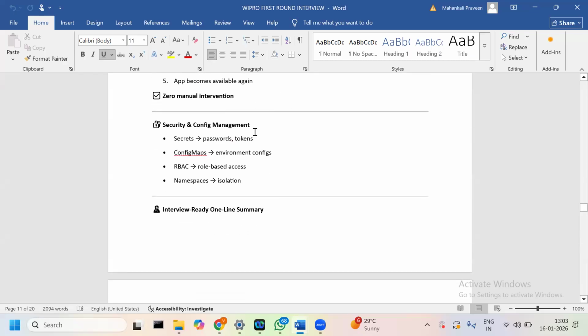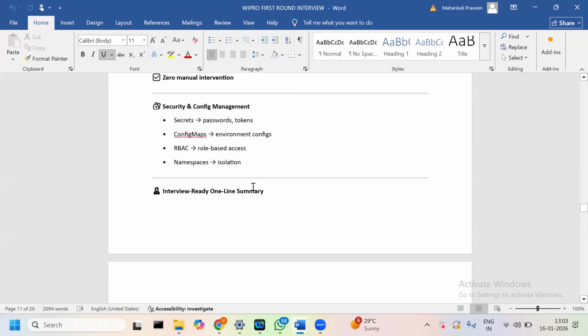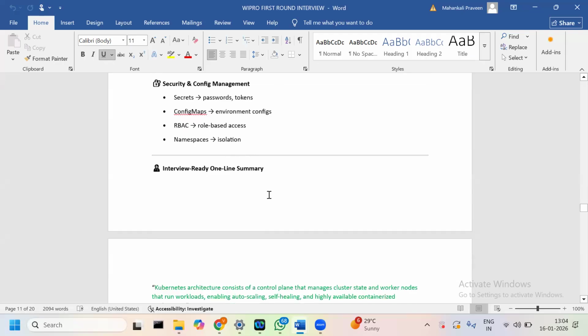And secret and config management: secrets for passwords, and config maps for environment configuration. RBAC is for role-based access control, so if a new user needs cluster-level access, we can go with RBAC. Namespace isolates at the cluster level. For example, dev, production and pre-prod we can isolate by using namespaces.